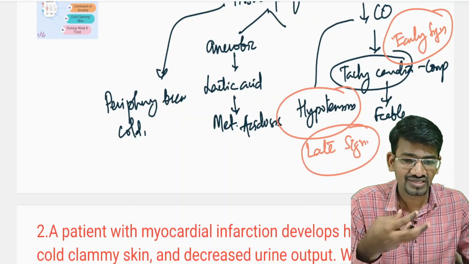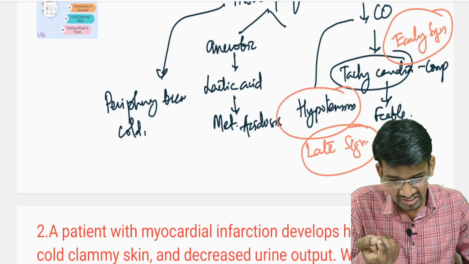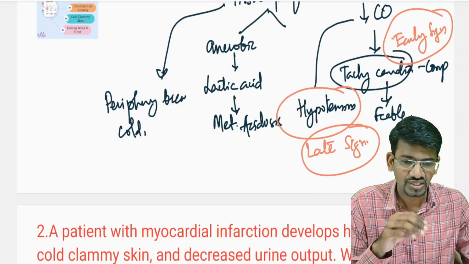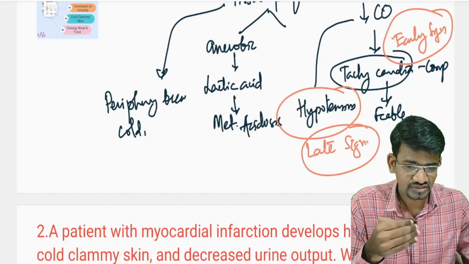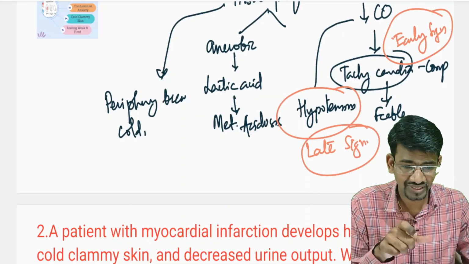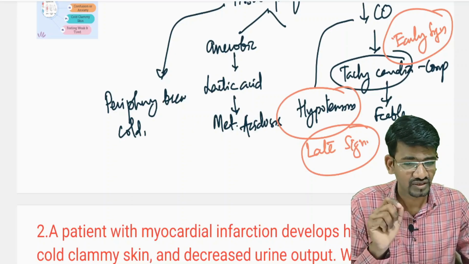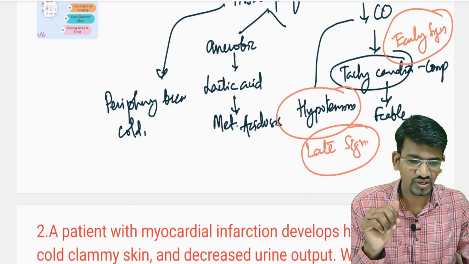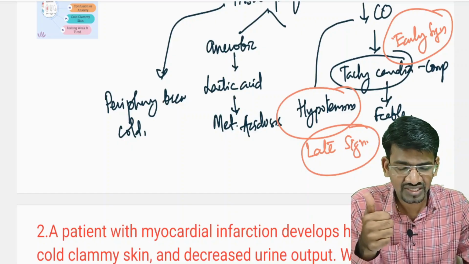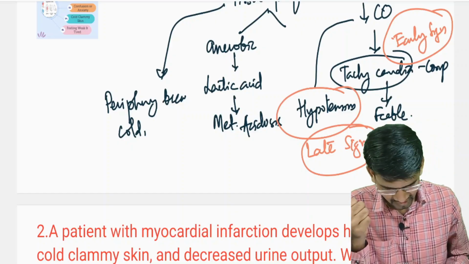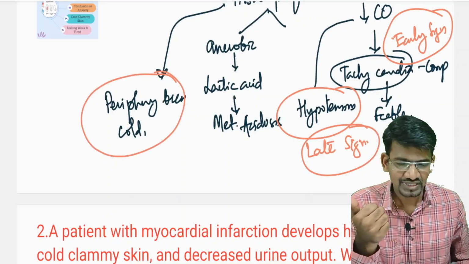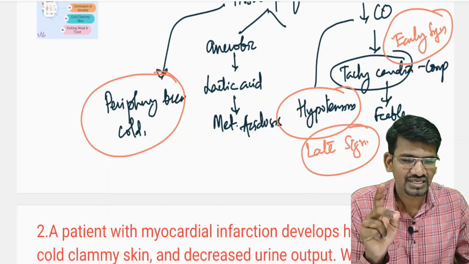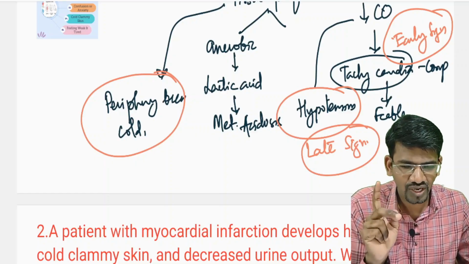In order to increase the blood pressure, initially there will be vasoconstriction. To improve the cardiac output, or to increase the blood pressure, we can see vasoconstriction in these conditions. These two signs we have to note importantly in hypovolemic shock: cold and clammy skin or peripheries, and tachycardia with hypotension. If these symptoms are there, then it is a hypovolemic shock.